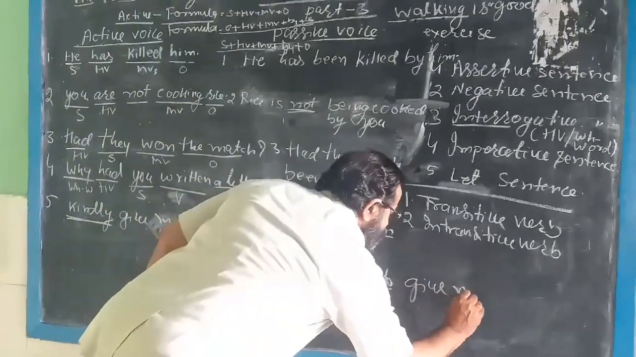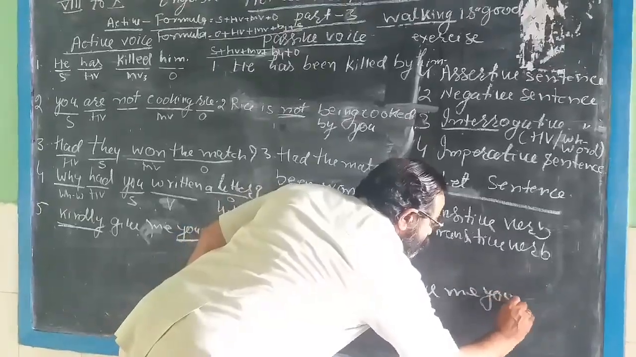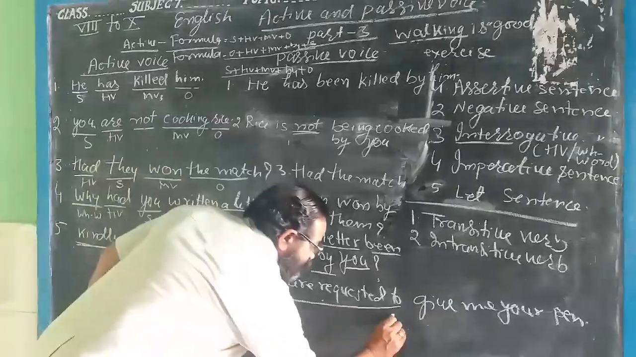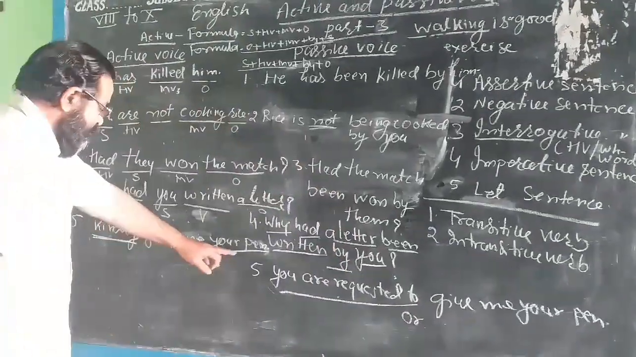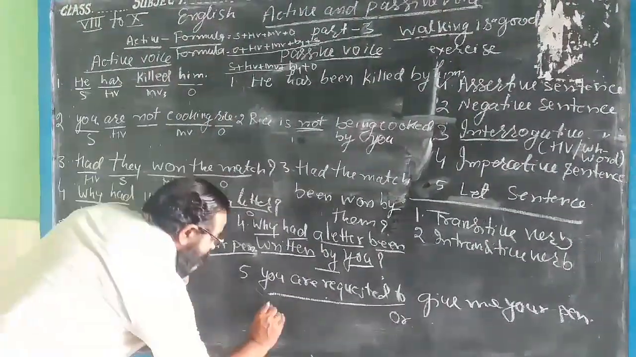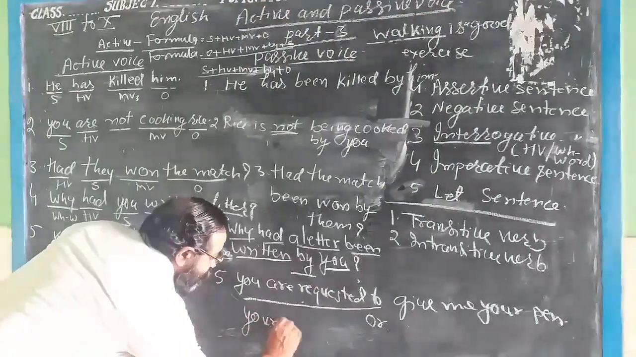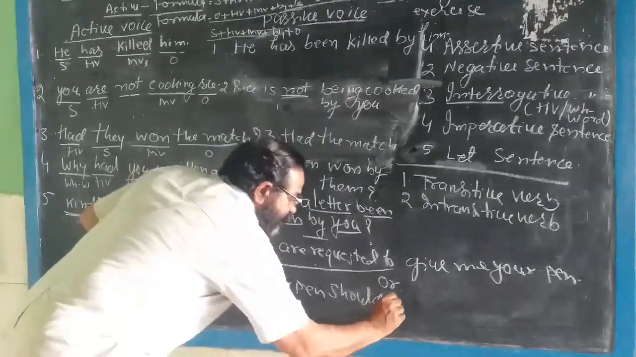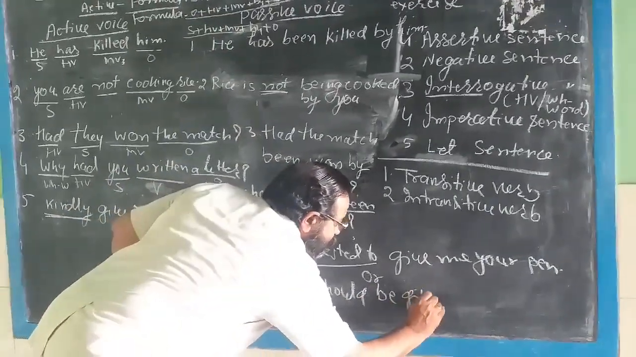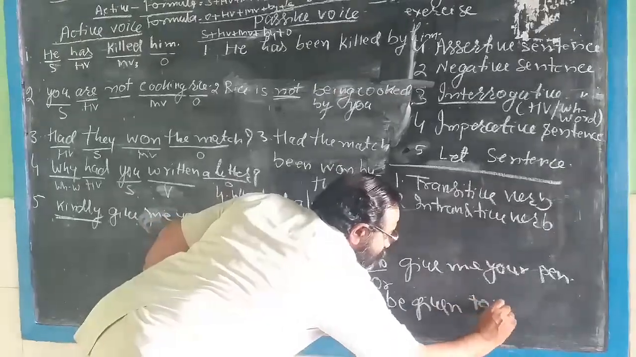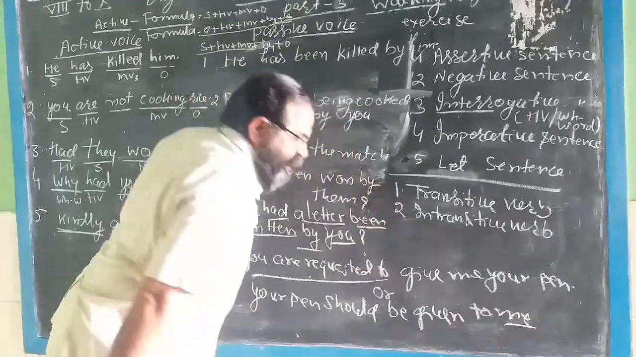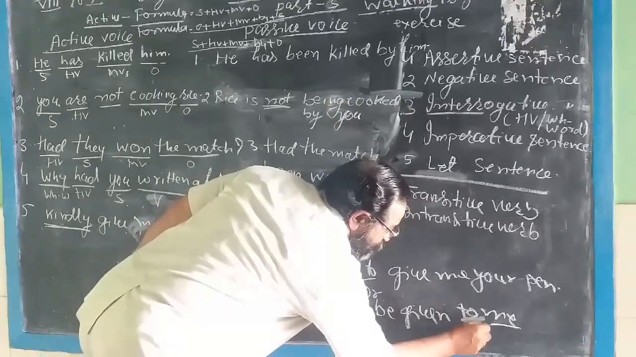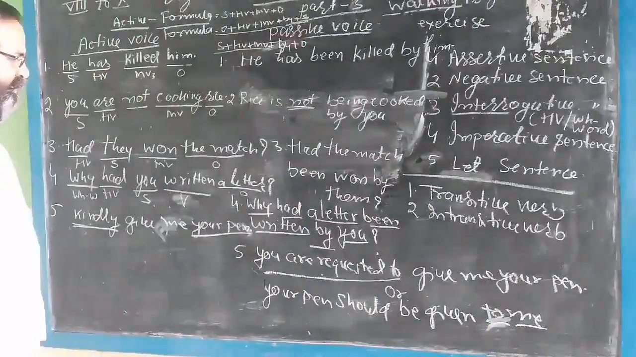Give me your pen. Now you can change it into another shape. Just take this, your pen. Your pen should be given to me. Before the object pronoun, you have to write to here too. You learn it, yeah, keep it in your mind.